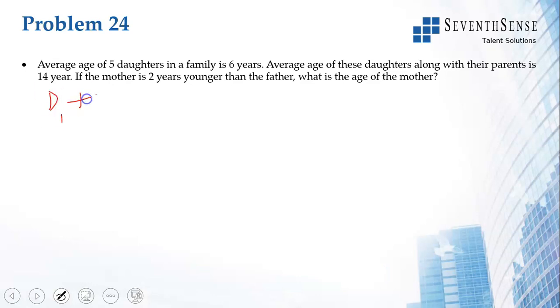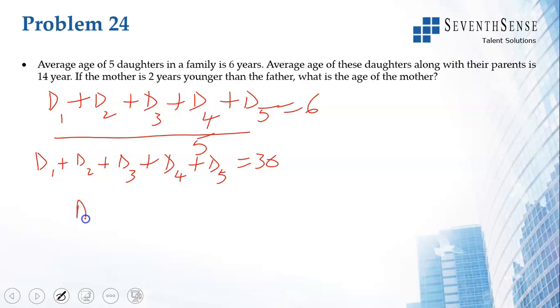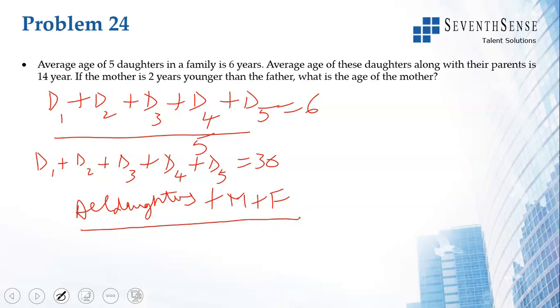So daughter 1 plus daughter 2 plus daughter 3 plus daughter 4 plus daughter 5 is equal to, the average age is 6. So the sum of the age D1 plus D2 plus D3 plus D4 plus D5 is 30. Now average age of these daughters along with their parents is 14, which means you add all daughters plus mother plus father. The denominator should be how much? 5 plus 2, 7. That should be equal to 14.